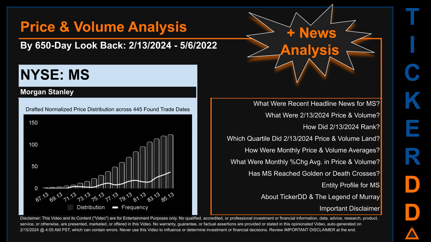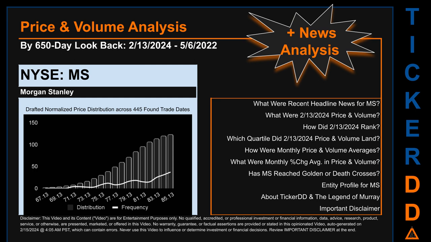MS went public on February 23, 1993, which was roughly 31 years ago. Looking back 650 calendar days from Tuesday, February 13, 2024 to Friday, May 6, 2022, we found 445 applicable trade dates for use in our analysis.